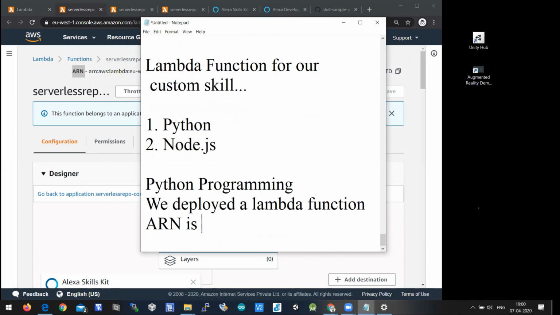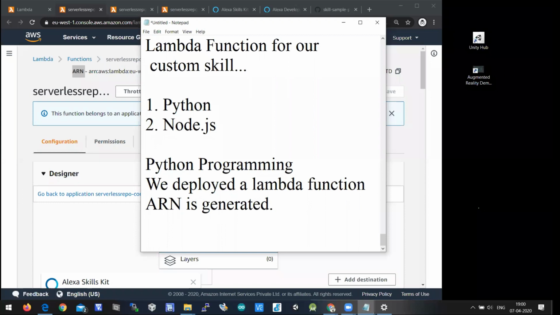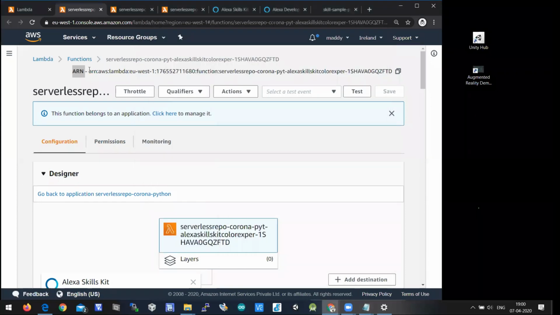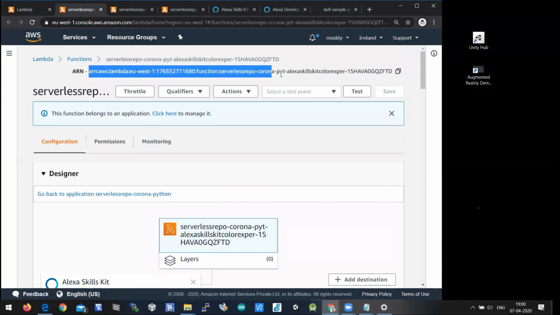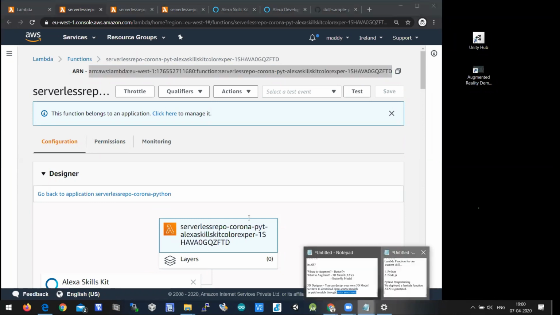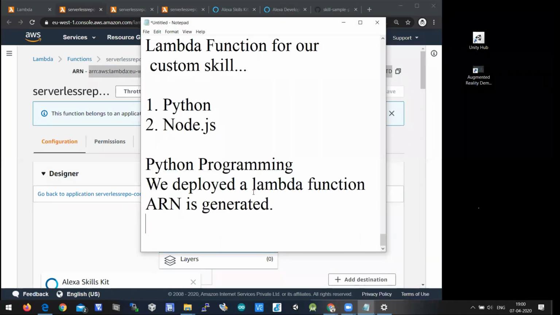ARN is generated. ARN is nothing but Amazon Resource Number. So you'll get a unique ID, and this unique ID will vary from user to user. ARN is very important because you need to pass this ARN to your skill. Okay, so this is how you need to deploy a Lambda function.